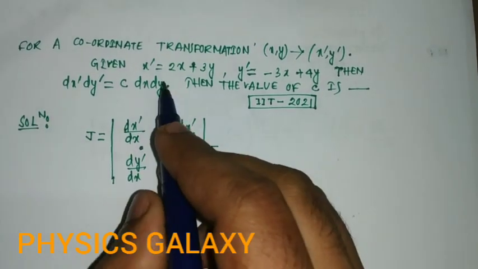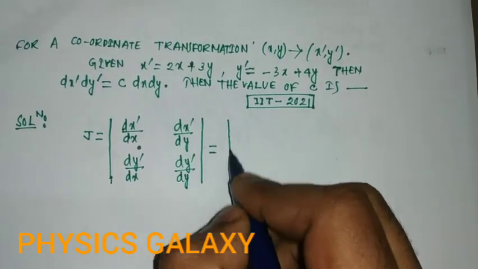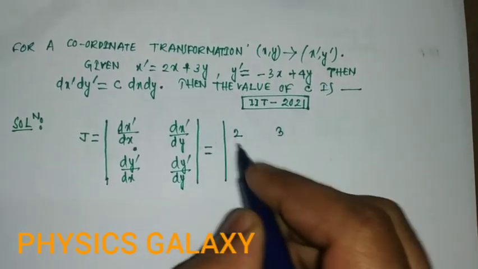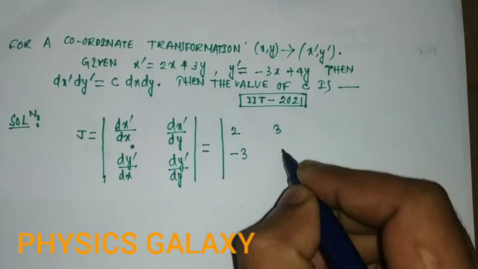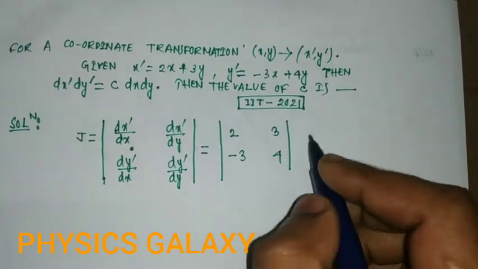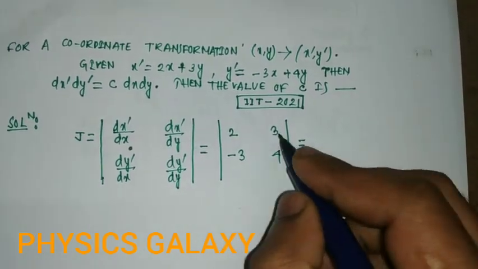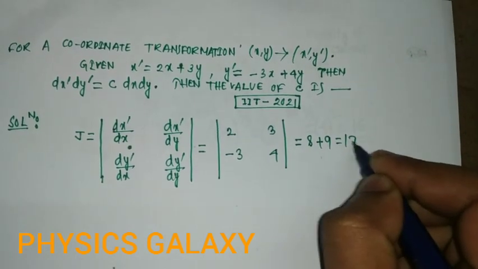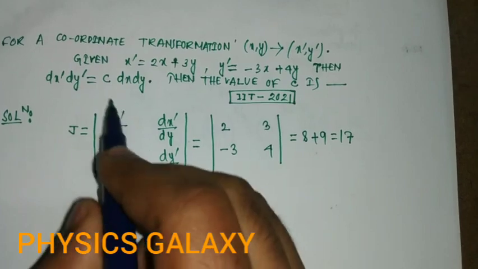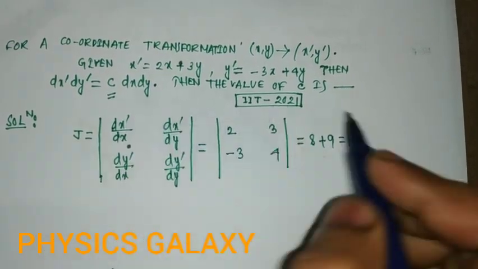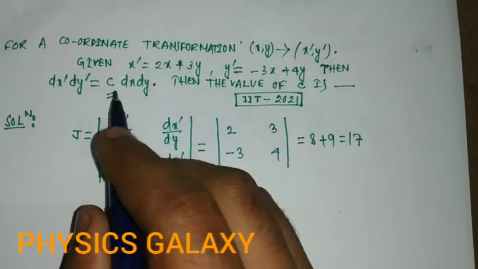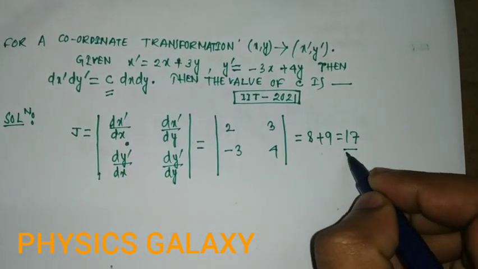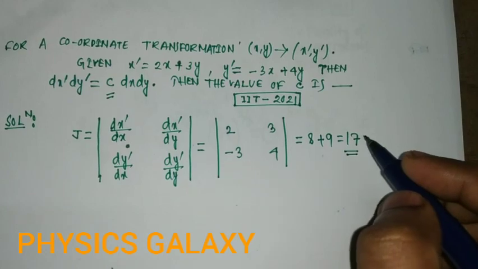Differentiating, dx prime by dx is 2, this is 3, this is minus 3, and this is 4. So the calculation of the determinant gives 8 plus 9, that is 17. So the value of c, the Jacobian, is 17. So the correct answer is 17.